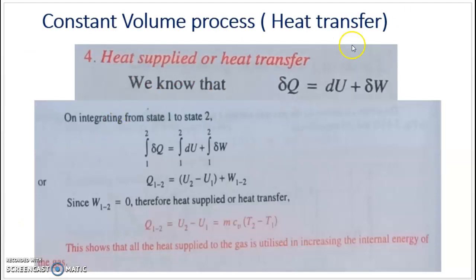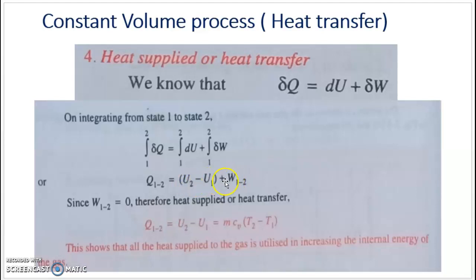Next, heat supplied. Generally, heat supplied is given by the equation δQ = dU + δW. Similarly, we integrate this between 1 and 2 and get Q1-2 = U2 − U1 + W1-2. Q and W are denoted with the suffix 1-2 because heat transfer and work transfer are path functions, but internal energy is a point function, so we get U2 − U1.